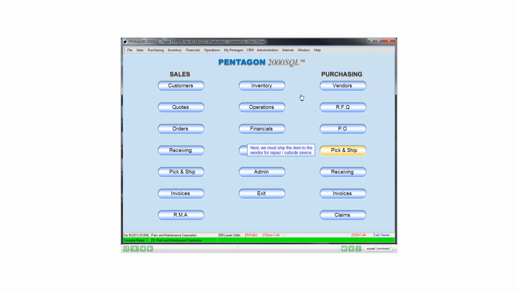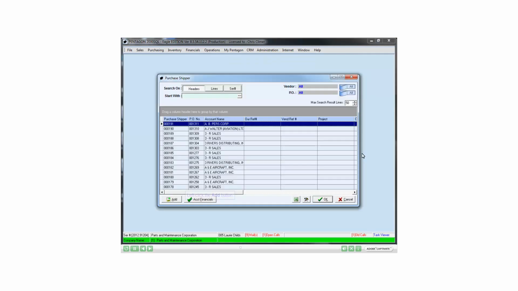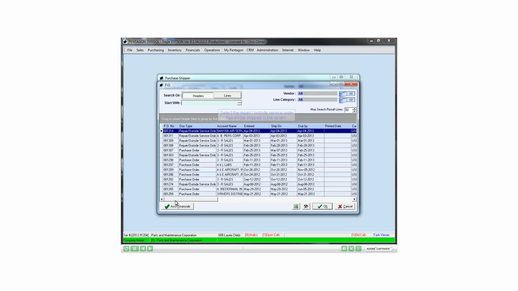Next, we must ship the item to the vendor for repair or outside service. Left-click the Add button. Select the repair or outside service order that will be shipped to the vendor.